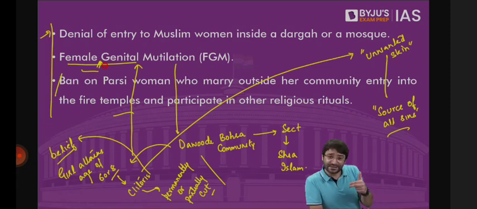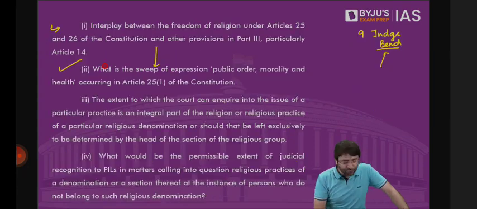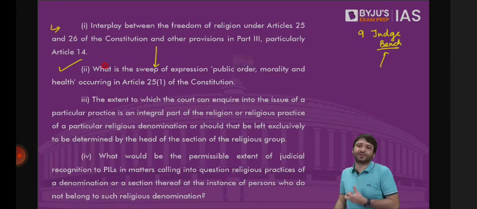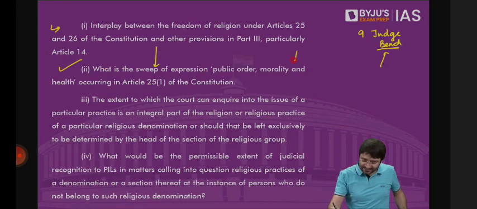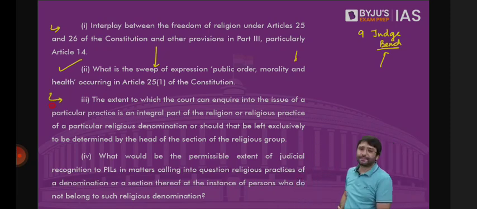So in the name of health, the court can tomorrow ban female genital mutilation. But what if tomorrow the same sect, the Dawoodi Bohras, say it is essential to our religion? What will prevail, essentiality or health? That is for the court to decide. And the court will also have to look at whether we can decide what is essential to a religion or what is not essential to a religion.